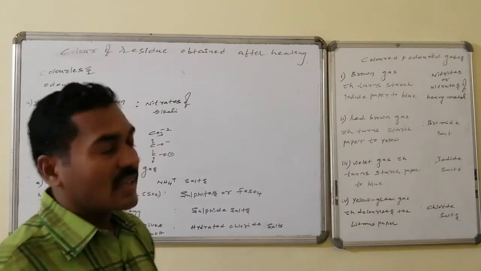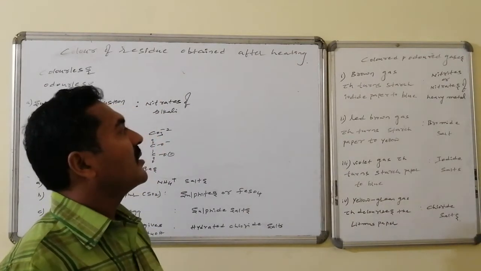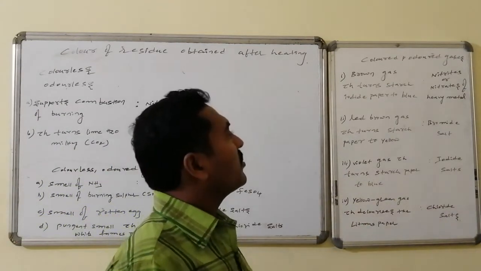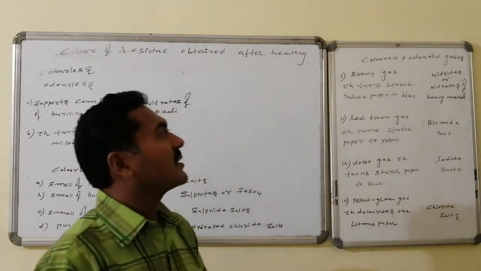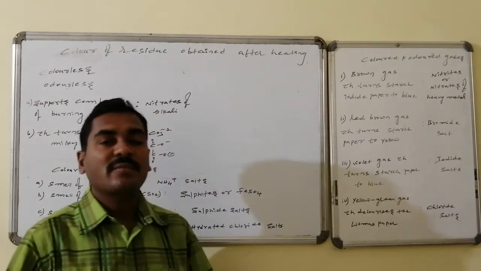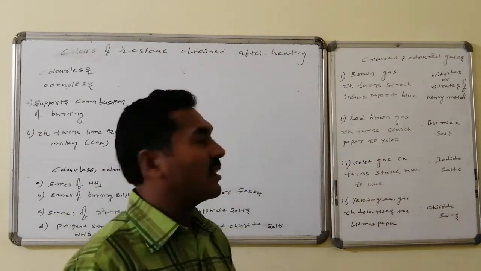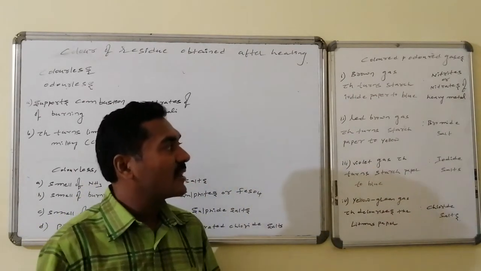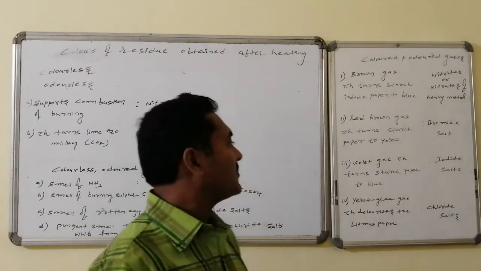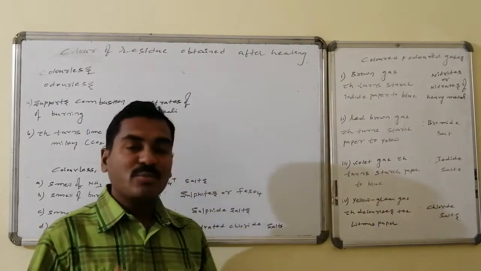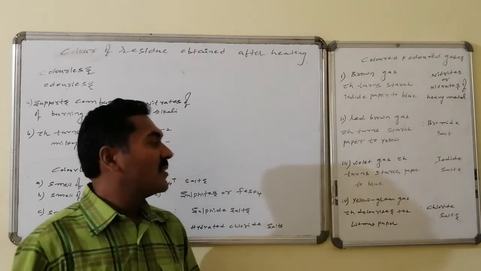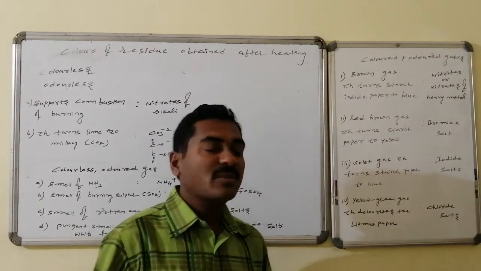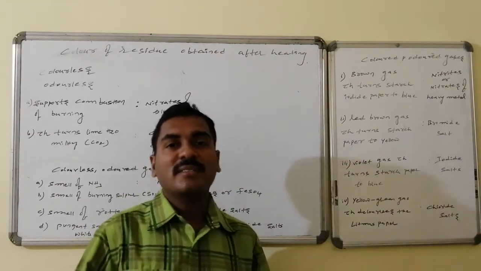In the last case, colored as well as odorous gases come out. A brown gas which turns the starch-iodide paper blue occurs where there may be nitrites or the nitrates of heavy metals. A red-brown gas which turns the starch paper yellow may be from a bromide salt. Similarly, a violet gas which turns the starch paper blue is iodine gas, whereas a yellow-green gas which decolors the litmus paper is nothing but chloride salts.